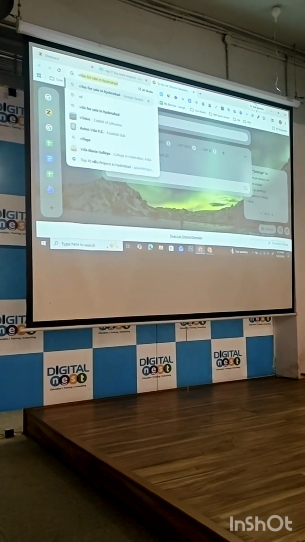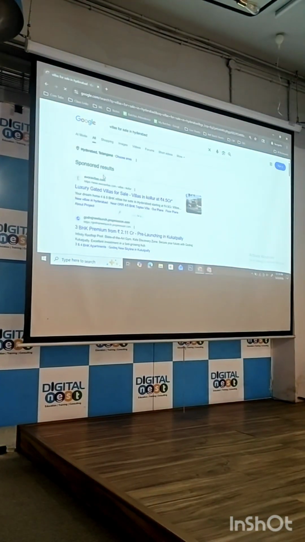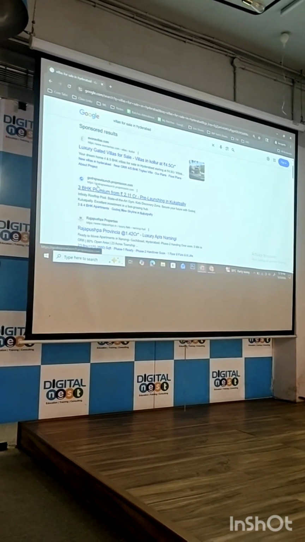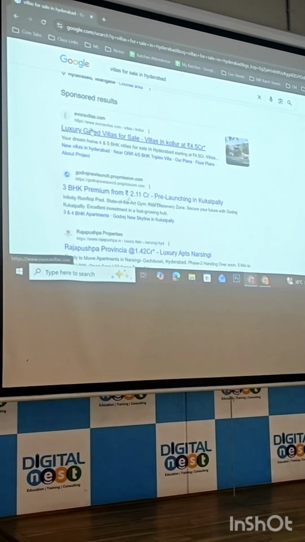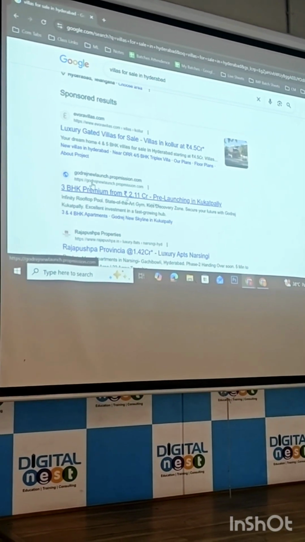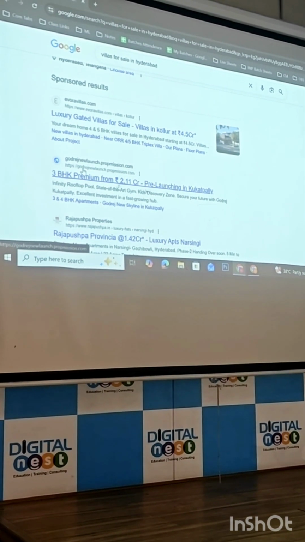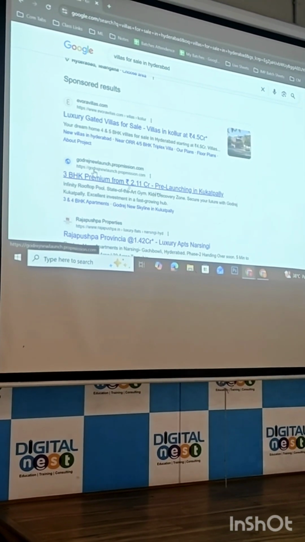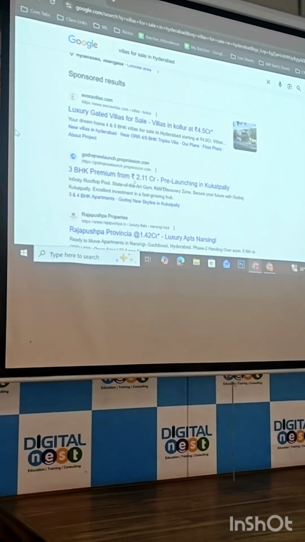Now I'll search for the query. I am not seeing any ad. See, Evora, Godrej, Rajpushpa, Angura. Why do you think Evora is ranking first, Godrej second, Rajpushpa third, and Angura fourth? Bidding. What is bidding? Cost. Is it equal to daily budget? No. Bidding is the amount that you are paying for a click. Yes. Okay.